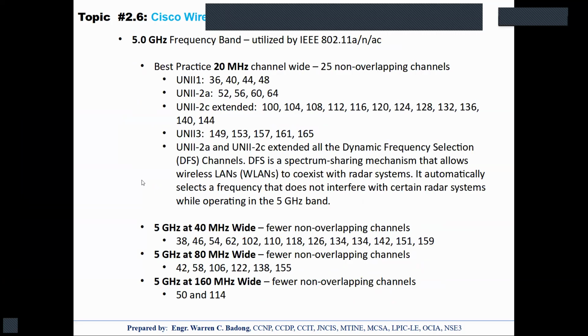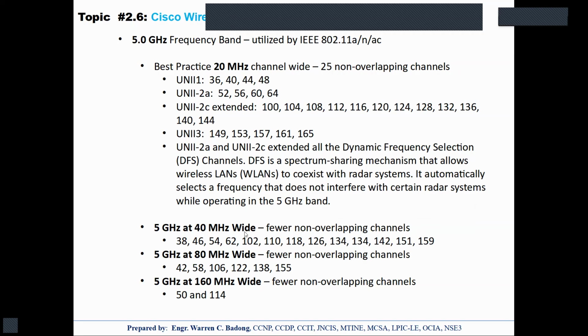With 5 gigahertz, one good thing about it is that with the 20 megahertz channel width, we have 25 non-overlapping channels. So ito po yung mga to, no? So kaya maganda gamitin yung 5 gigahertz if you have a lot of APs, and to avoid interfering with each other's signal, then your choices of non-overlapping channels are a lot more with the 5 gigahertz frequency.